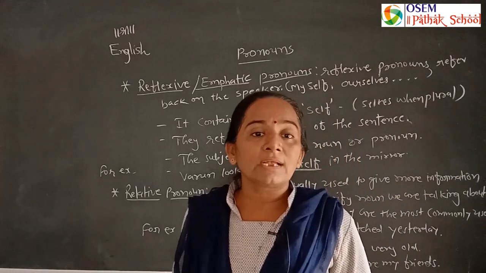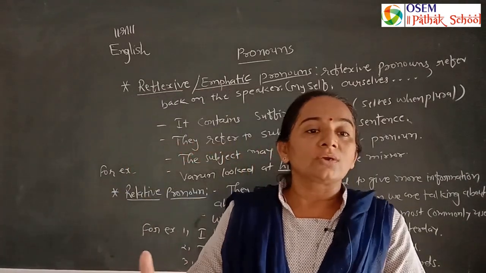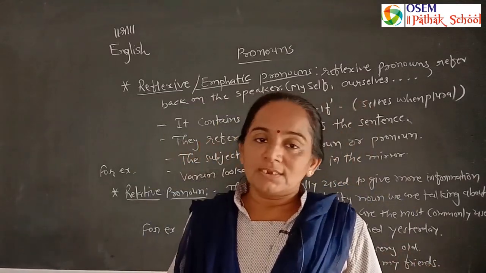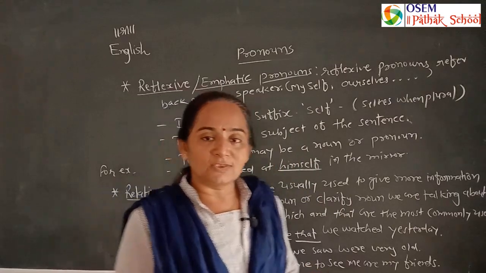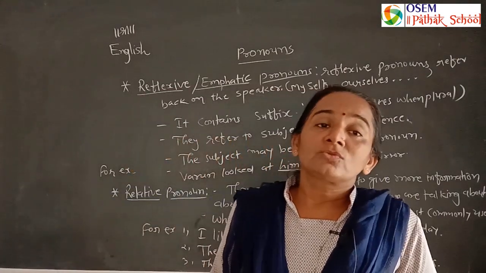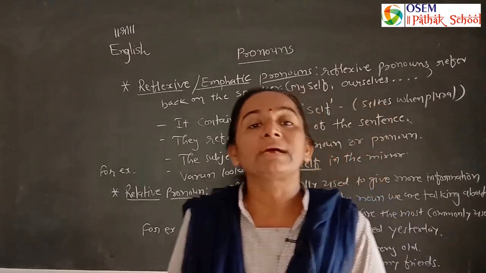You do it yourself, and if the persons are plural, then yourselves. He does his work himself, she does her work herself, it does its work itself, and they do it themselves. So here self is used, and that is called reflexive or emphatic pronoun.